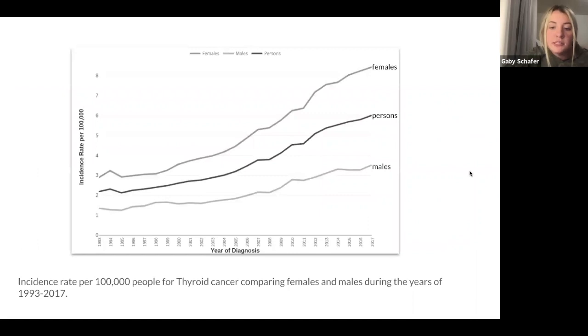Looking at this graph, you can see the incidence rate per 100,000 people comparing females and males during the years of 1993 to 2017. It is evident that a greater number of women get thyroid cancer in comparison to that of men.